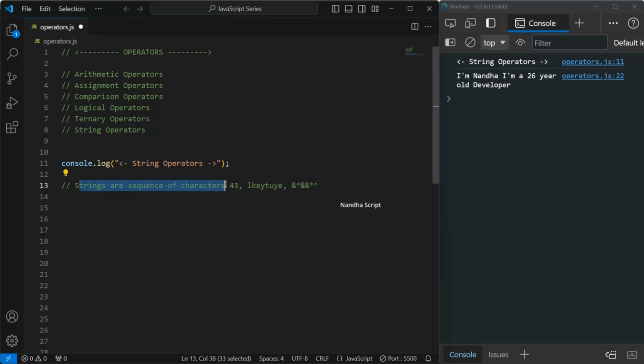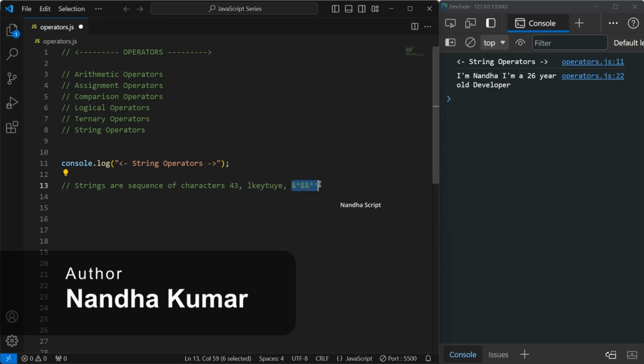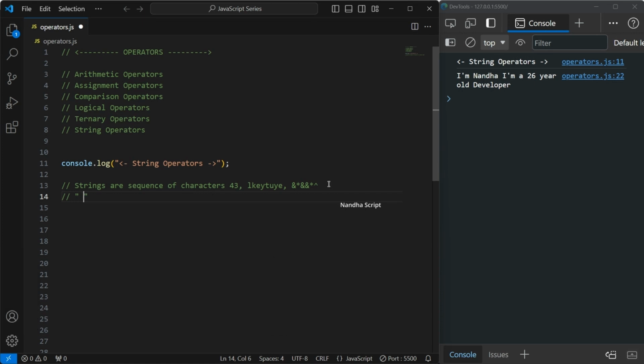Strings are sequences of characters. It can be a number or letters or symbols, anything. If you write anything inside single or double quotes, it is called a string.